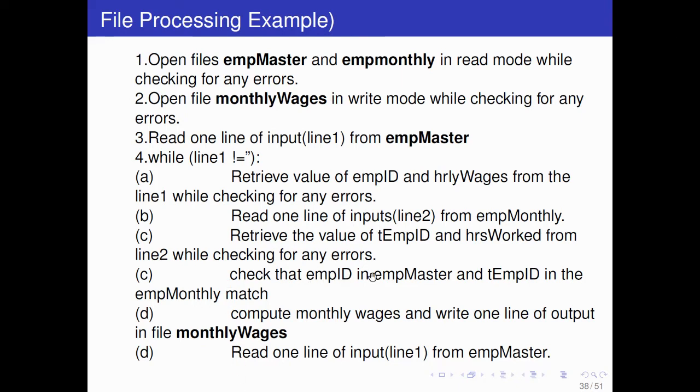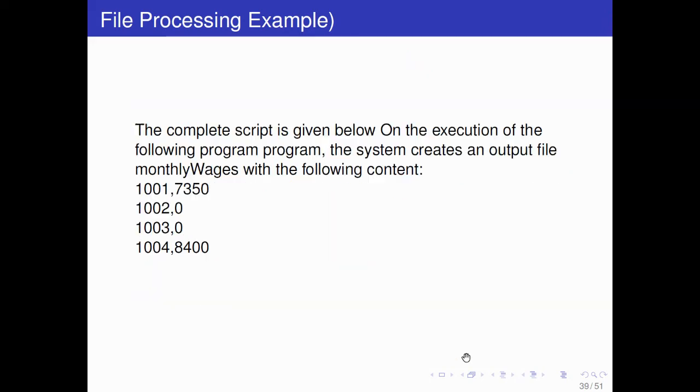Check the employee ID in emp master and the temp ID in employee monthly. If the employee IDs in both files are the same, match, then compute monthly wages and write one line of output in the third file, monthly wages. Then again read the next lines and continue the process until all lines are processed. Then the output will be like that. The complete script is given below. So the program is here.